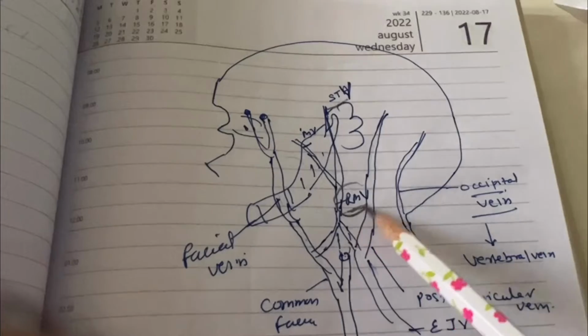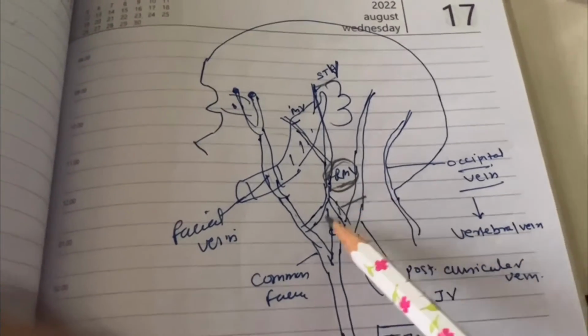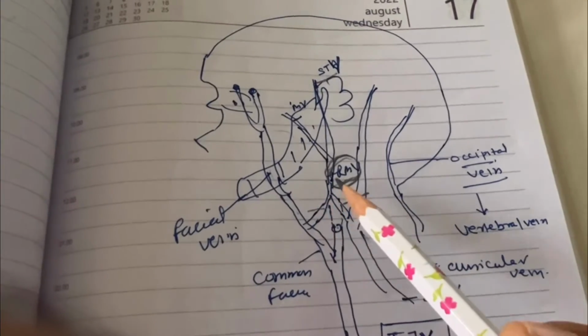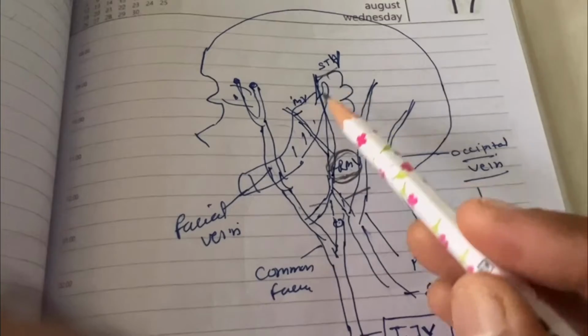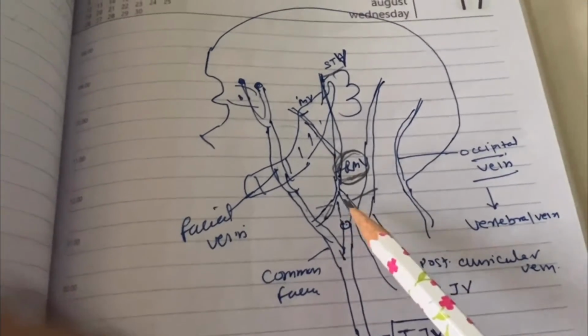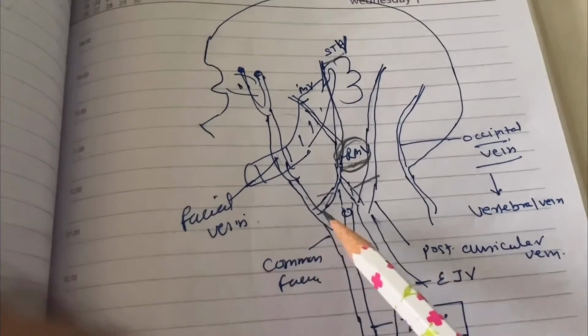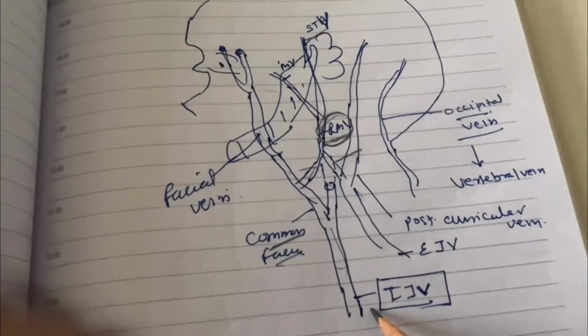The retromandibular vein has two divisions, anterior and posterior. The anterior division, with the facial vein, forms the common facial vein, which ultimately drains into the internal